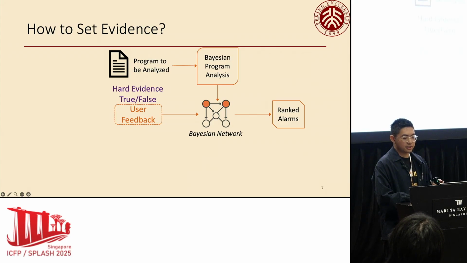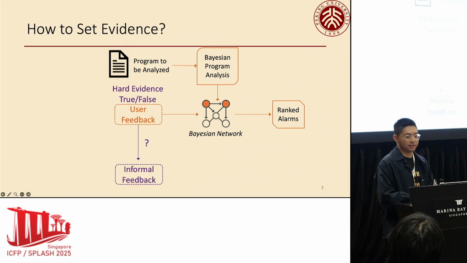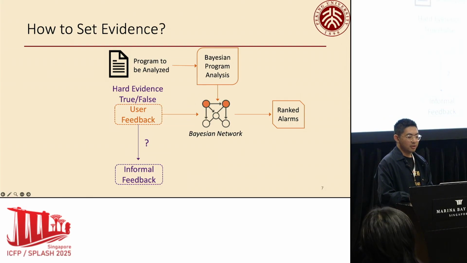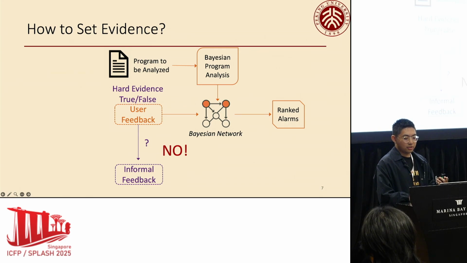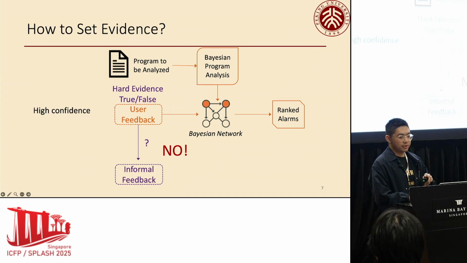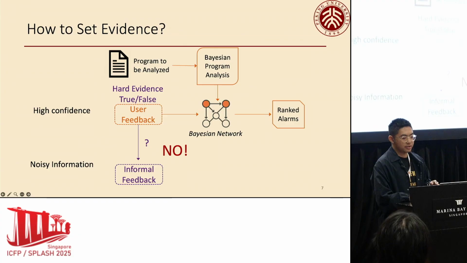So one would probably ask, can we just take the previous approach and substitute the user feedback with our informal feedback? For example, we can use a neural network to predict whether the alias relation holds by their variable names, and incorporate them as a hard evidence. But our answer is no. The main difference is that a user feedback is with high confidence, but the alias relation predicted by the variable names is a noisy information.